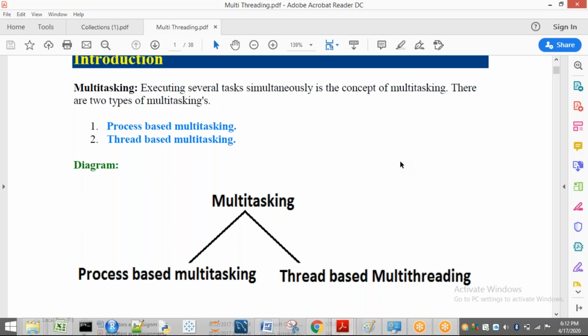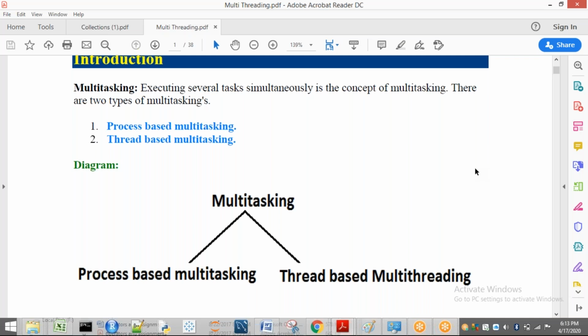Let us consider a small example of the GoToMeeting app. When I am talking, at the same time I can do other tasks. That means I can scroll my screen up and down, and in the same way, at the same time I can type in the chat. That means in the same process, I have multiple subtasks.